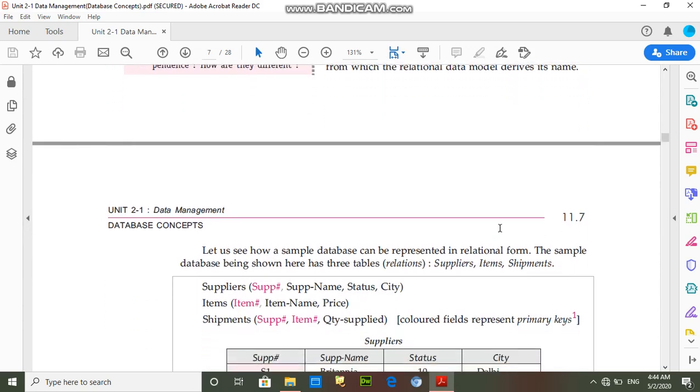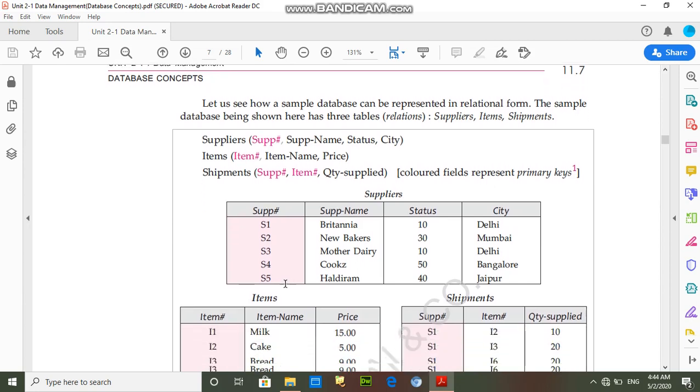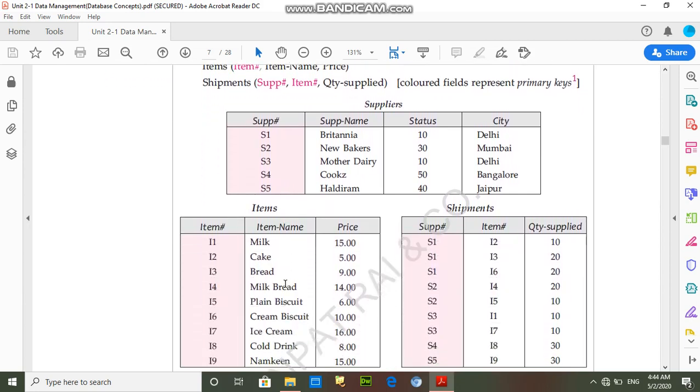That's clear. For example, there are three tables: supplier table, item table, and the shipment table. So in the supplier table, supplier ID, supplier name, status, and the city. This information is stored in tabular form. And this is the record of the items and the shipments, and all records are linked to the supplier ID and the item ID.